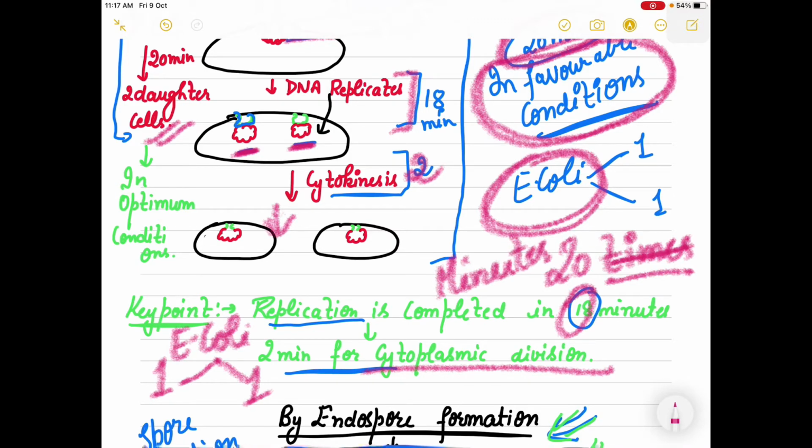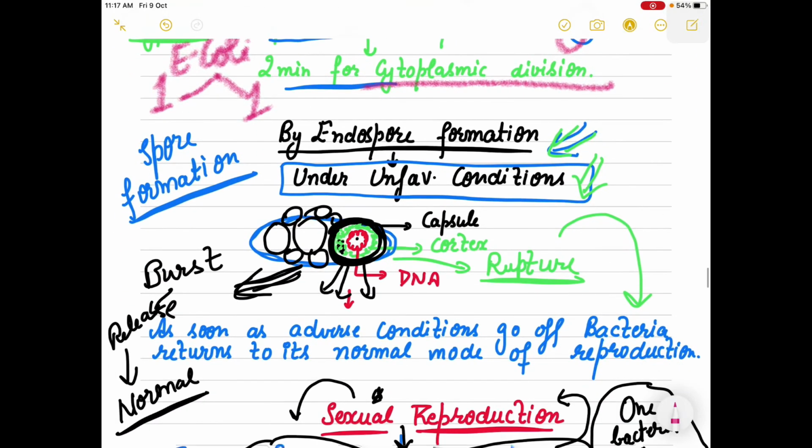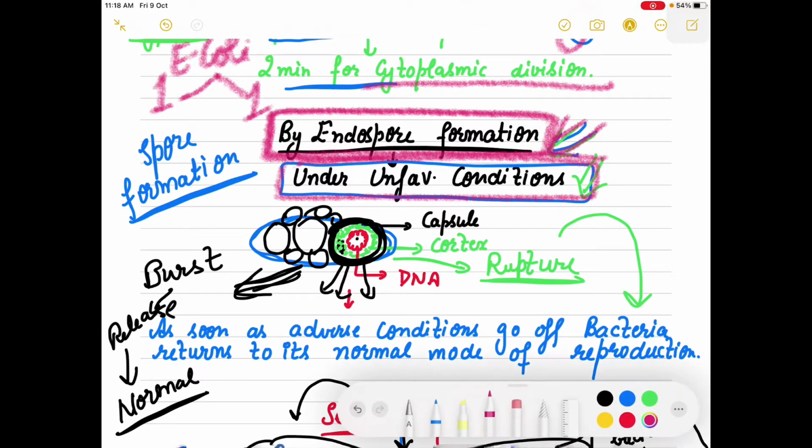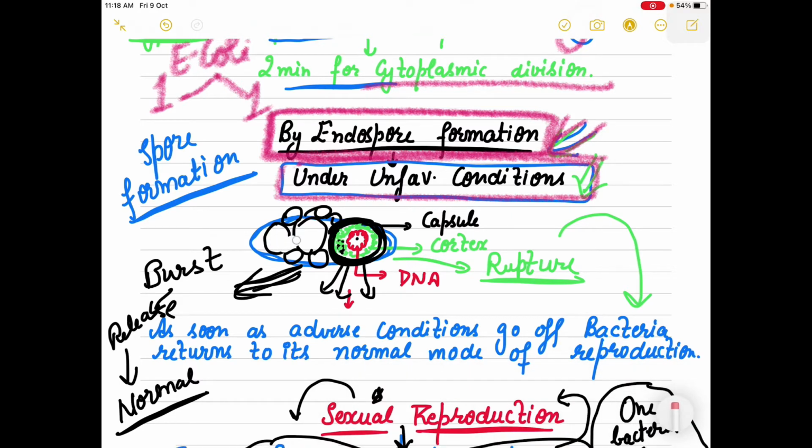Okay, next is the unfavorable condition. In the unfavorable condition, there is endospore formation. Endospore formation only and only follows in the unfavorable condition, right? What happens in unfavorable condition now? Let me show it to you first, what is happening here.